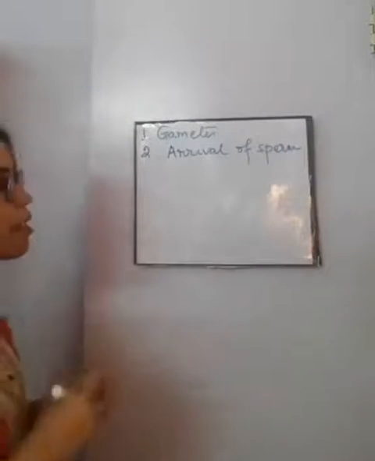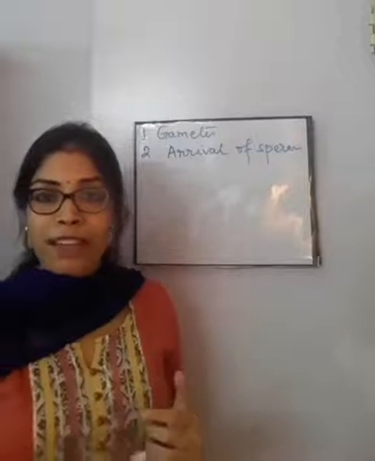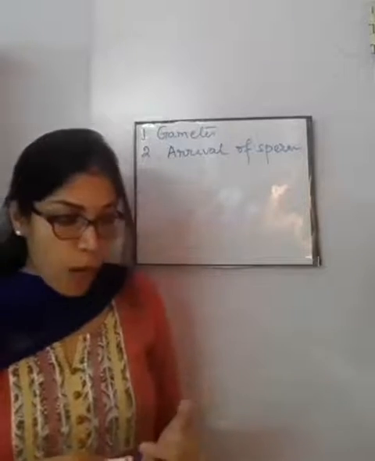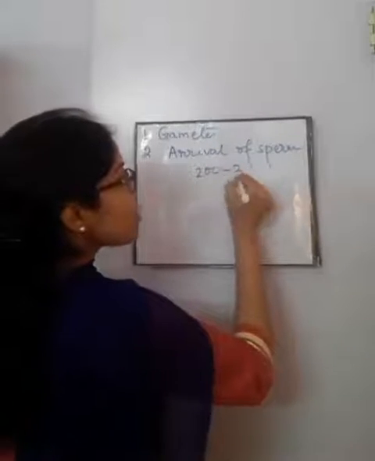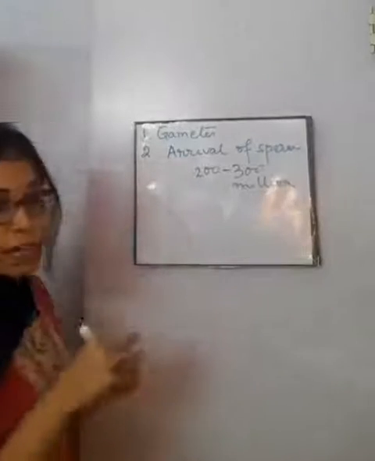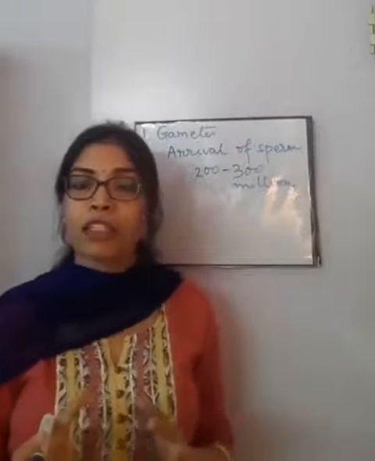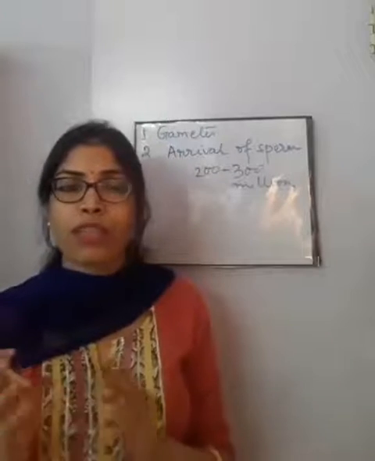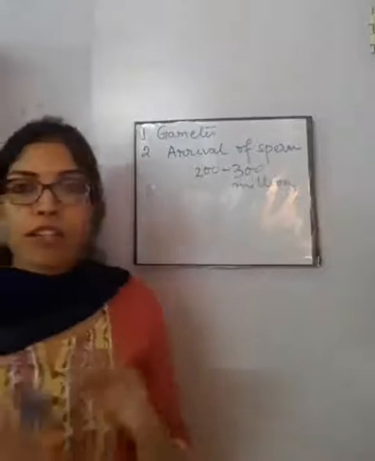So the second step is arrival of the sperm. Not only one sperm arrives in the female reproductive system; about 200 to 300 million sperm arrive along with the semen. What is semen? Semen is the whitish fluid within which the sperms swim.